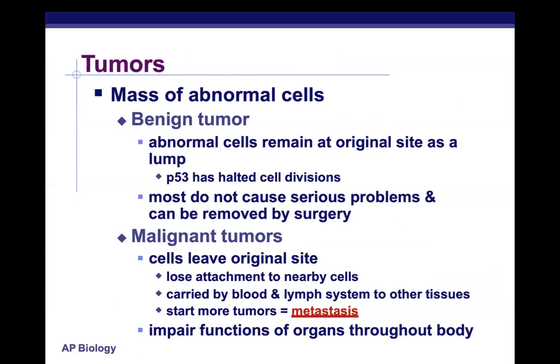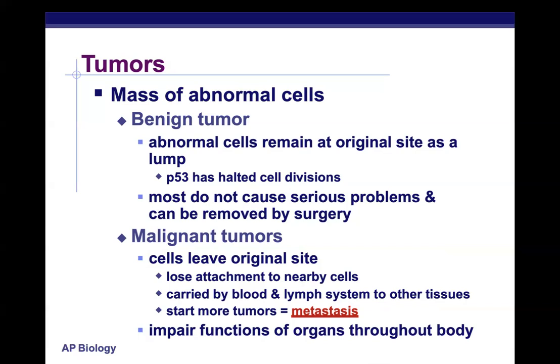So a tumor in general is just a mass of abnormal cells. You can have a benign tumor, which is an abnormal cell that remains at its original site and forms a lump. In this case, P53 has halted cell division. It's not getting bigger, and most don't cause any serious problems and can be removed with surgery. You don't have to have chemotherapy, and then you're done with it.